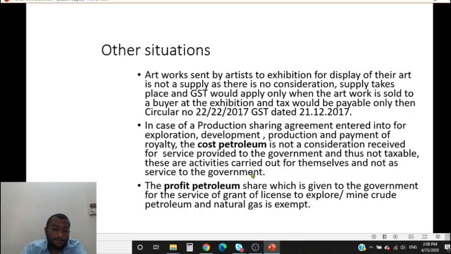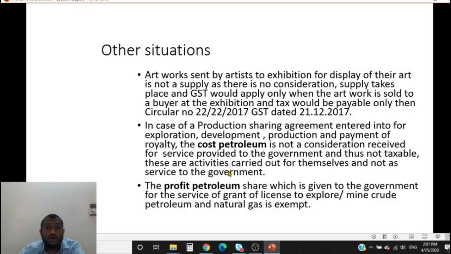So what is this? Let us say Reliance Industries has done a lot of research and identified an area where there might be petrol. So it explores that area, develops that area, extracts petrol, and from the extraction it sells the petrol. Only then will it get monetized. It takes a lot of time for it to be monetized. At least 4 to 5 years of work has to be put in. Only then can the petrol be sold.